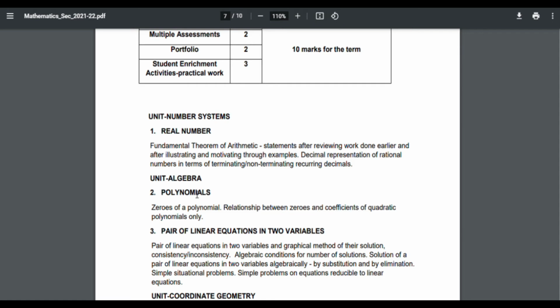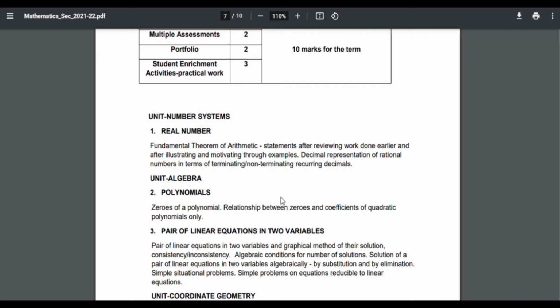On the first chapter, real numbers, in your contents page you have 1.1 Introduction, 1.2 Euclid's Division Lemma, and so on. The eliminated topics are 1.2 Euclid's division lemma and 1.4 revisiting irrational numbers. These are the two topics eliminated.